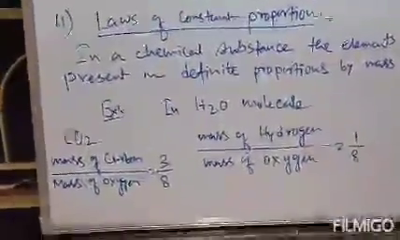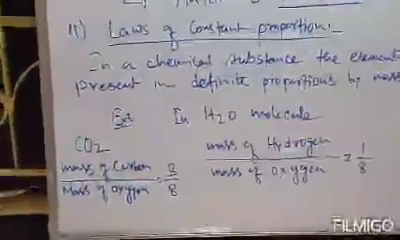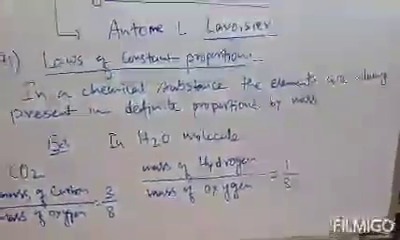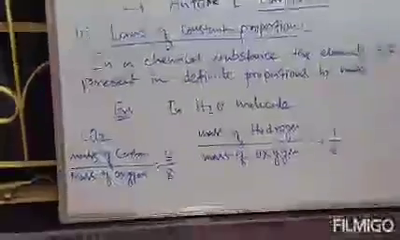That means in the H2O molecule or in the CO2 molecule, the atoms will be in definite proportion. That means they will combine in definite proportions by their mass. Clear? So these are the two laws proposed by Antoine Lavoisier. One is the law of conservation of mass and the second one is the law of constant proportions.